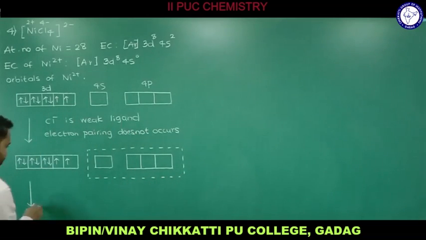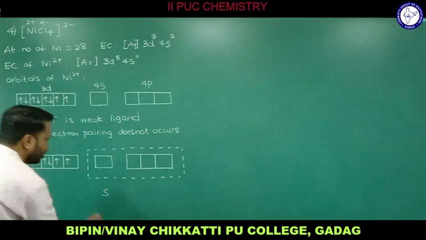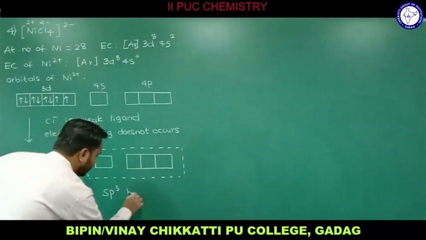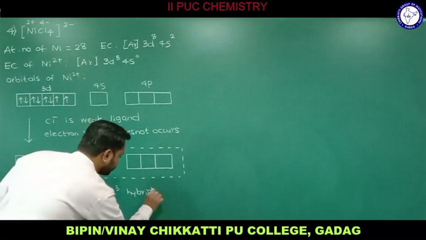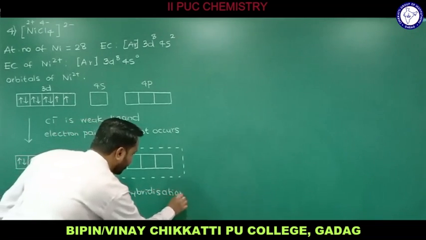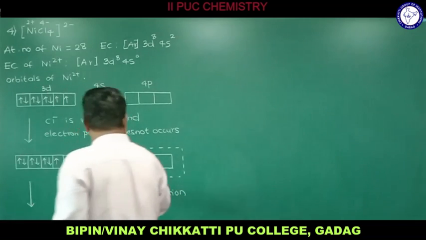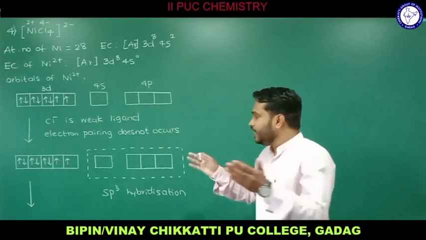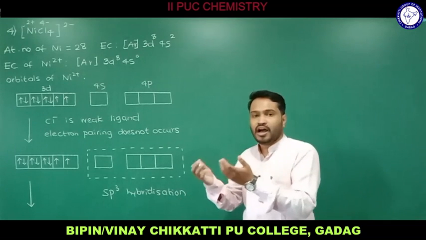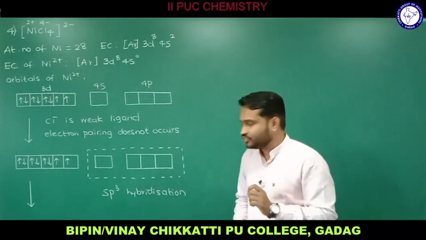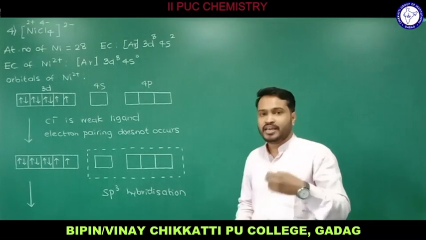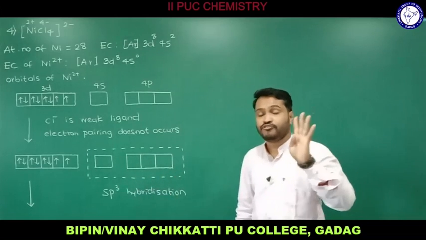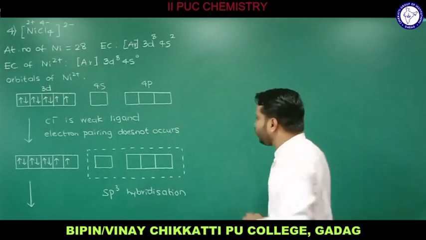So what kind of hybridization takes place? This will be s, and we have p. How many p do we have? 3. Therefore sp3 hybridization occurs. So 1s and 3p are atomic orbitals of different energy. They intermix to provide hybrid orbitals of identical energy. The number of hybrid orbitals is the same as the number of atomic orbitals, 1, 2, 3, 4. Therefore we get 4 sp3 hybrid orbitals.